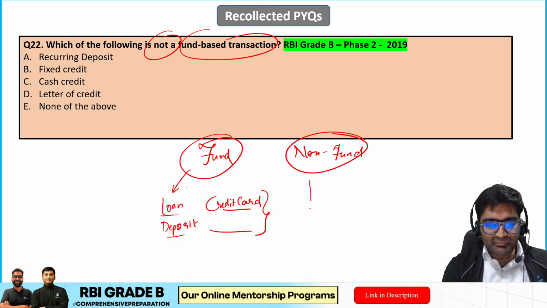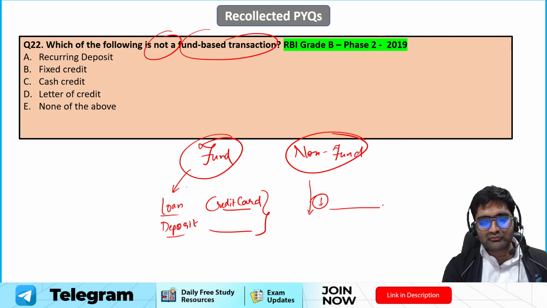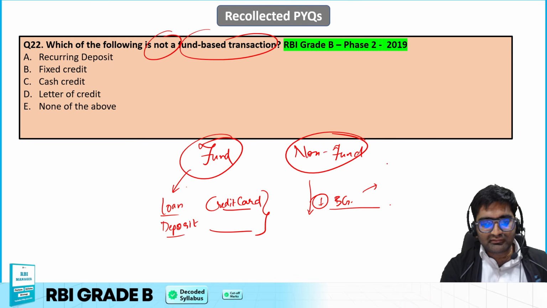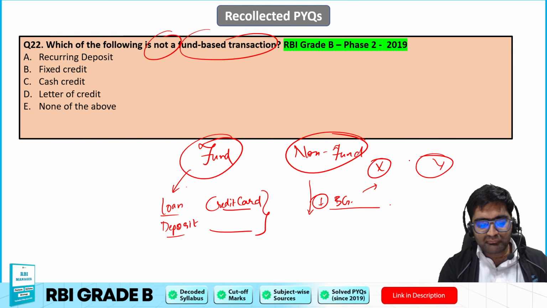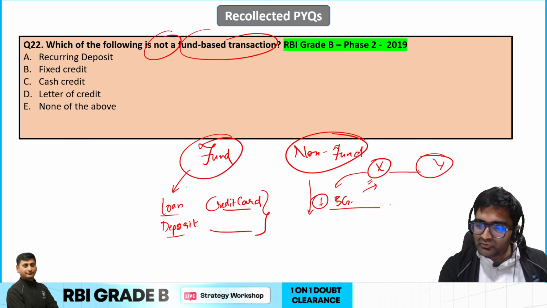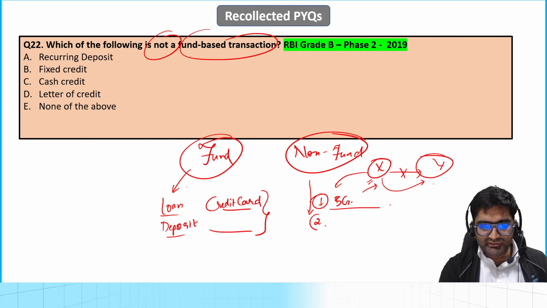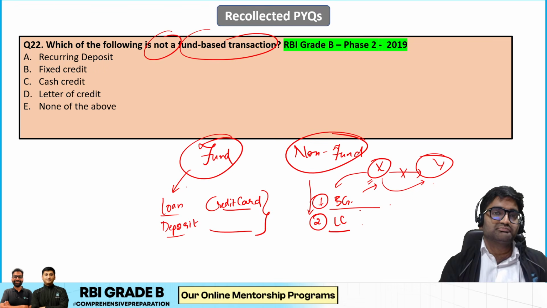Well, there are non-fund based facilities that the bank might be providing, non-fund based transactions that it might be doing. What are those? Like when a bank gives a bank guarantee. What does that mean? Let's say X has taken a loan from Y, and the bank gives a guarantee with respect to X, on X paying some fees to the bank, that if X does not pay Y, then the bank is going to make that payment on default. Okay, so that is a bank guarantee. If such a guarantee is given in the international sphere, sometimes it is called a letter of credit.